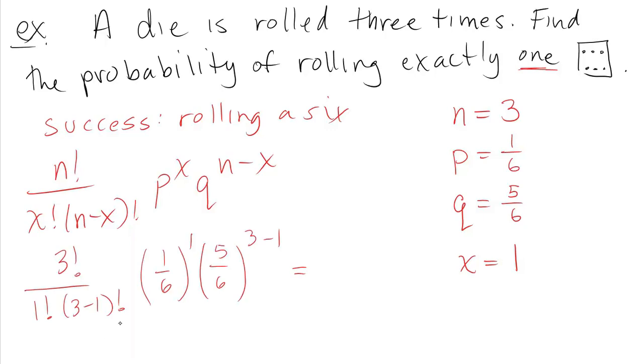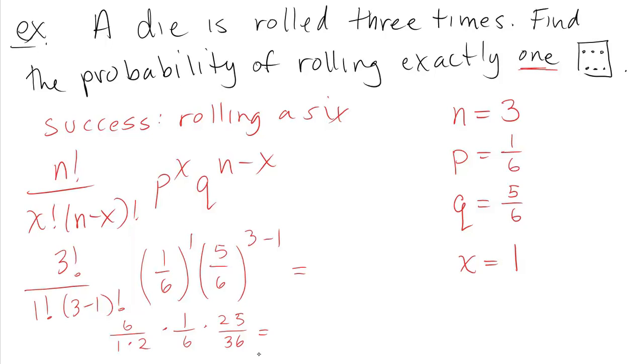3 factorial is 6 because it's 3 times 2 times 1. 1 factorial is 1, we talked about that. 3 minus 1 is 2, and 2 factorial is 2. 1/6 to the first power is 1/6. Anything to the first power is just itself. This is 5/6 to the 3 minus 1 power. Well, 3 minus 1 is 2, so this is 5/6 squared. When you square a fraction, you square the numerator, and you square the denominator.